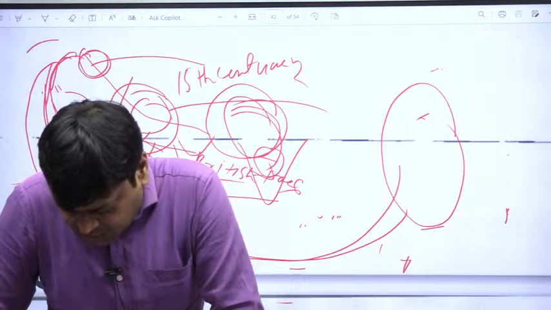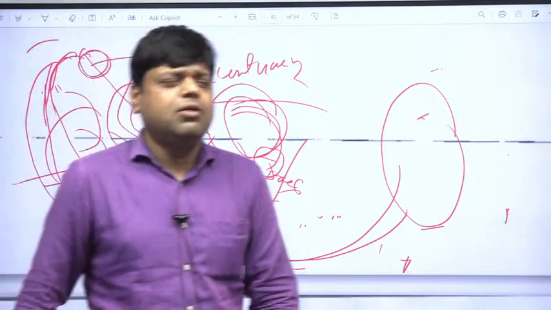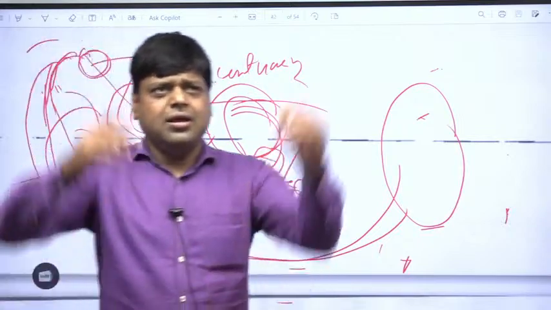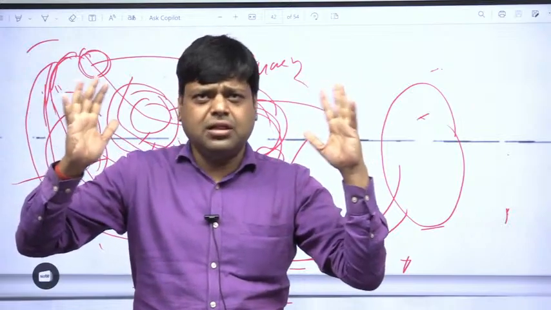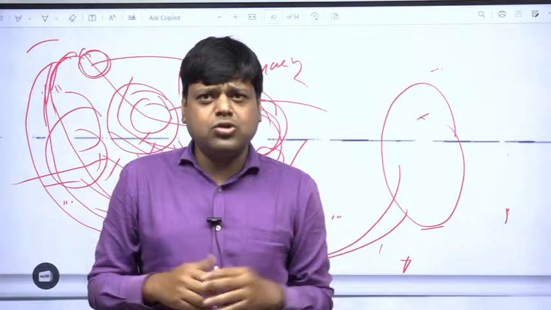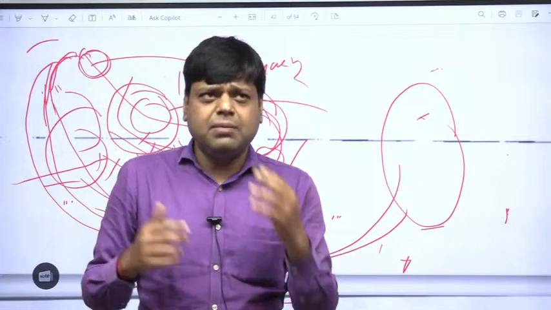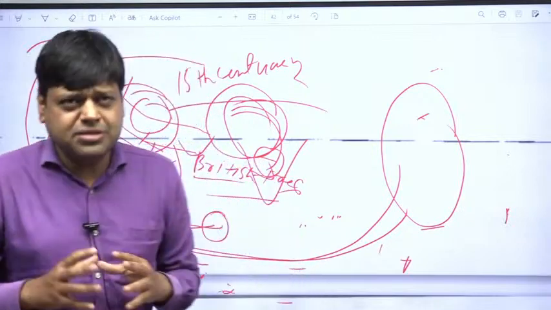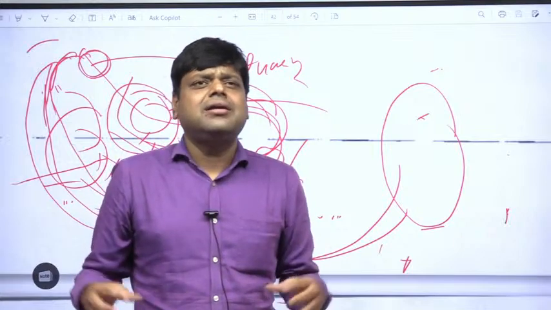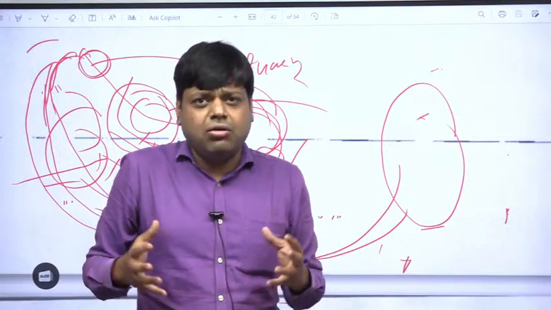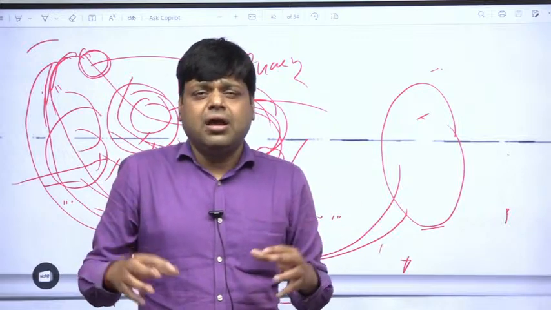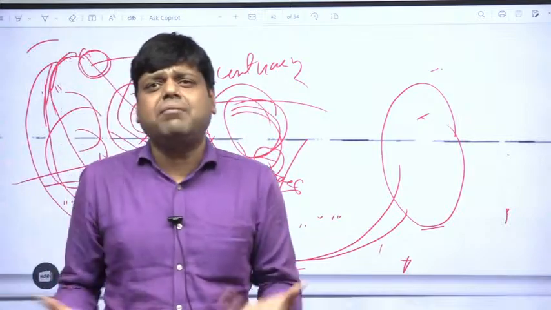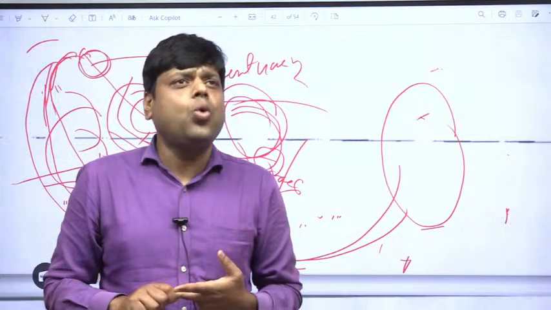Non-aligned policy under Nehru and Indira Gandhi, and the liberation of Bangladesh. What is the non-aligned policy? You know about the Cold War. What is the Cold War? There were two groups in the world, the leader of one was the USSR, the Soviet Republic, and the other was dominated by the USA. Cold War is a situation where war doesn't take place, but there is always a chance of it breaking out, and the situation can deteriorate so much that war may happen any time. So this was the Cold War period.